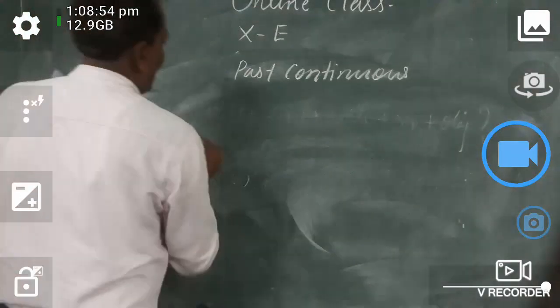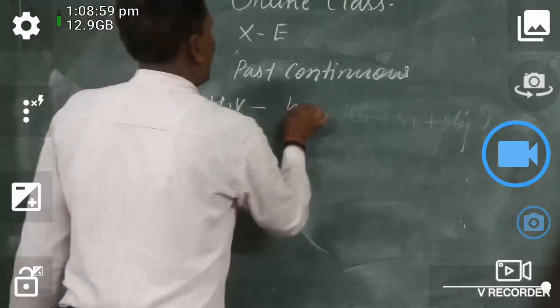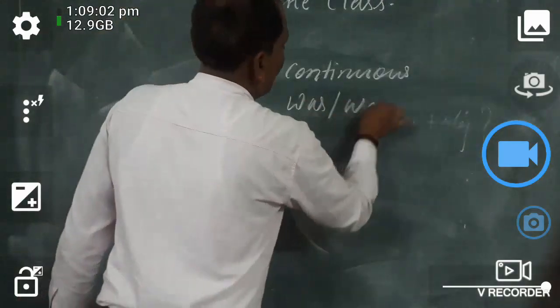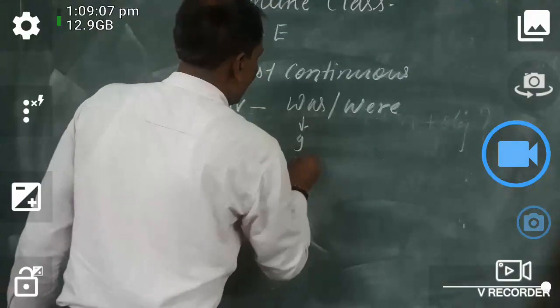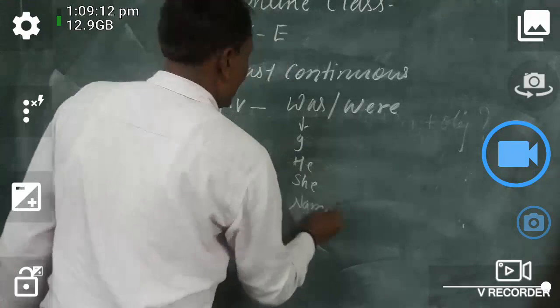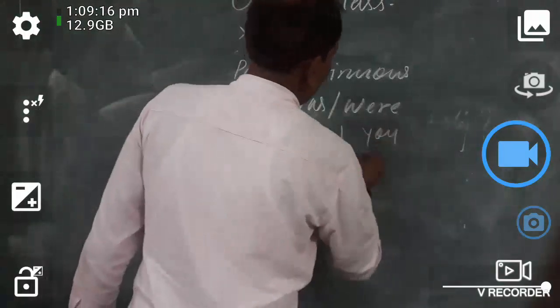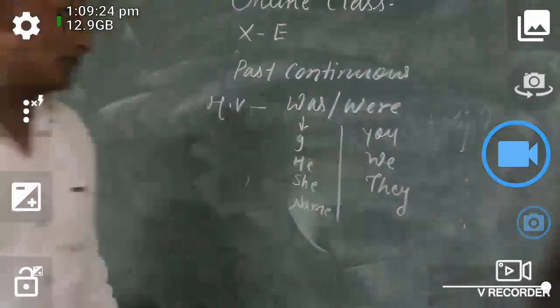Past continuous. So the subject will be the same, the subject may not be changed there, but the helping verb will be changed. We take here helping verb as was and were. I, he, she, name will take was, and you, we, they will take were as the helping verb with the subject.